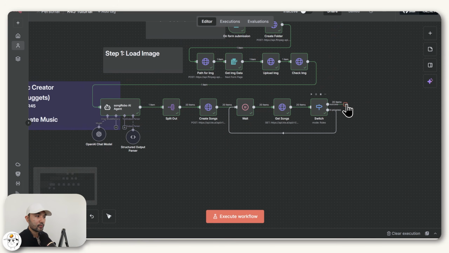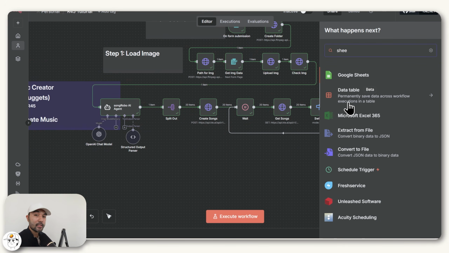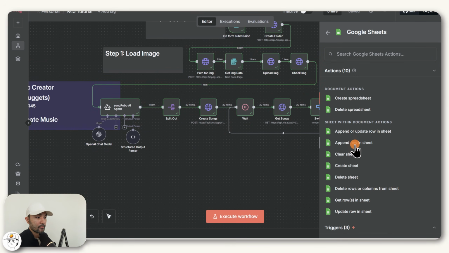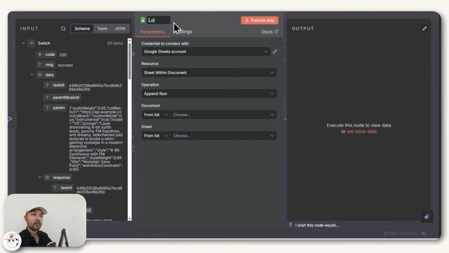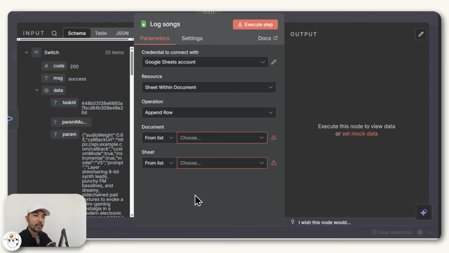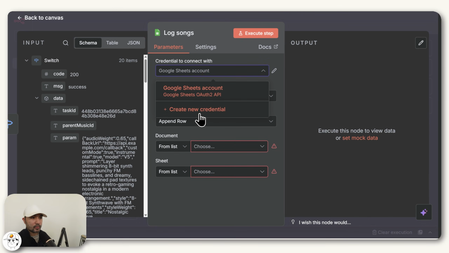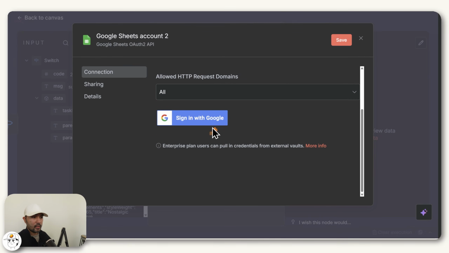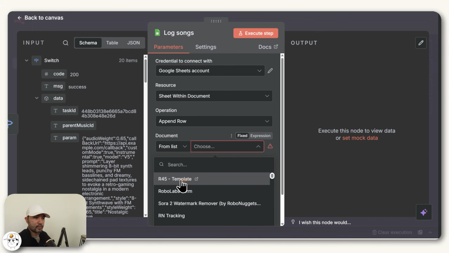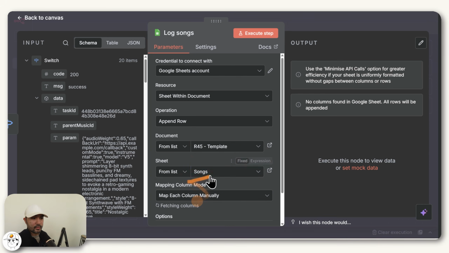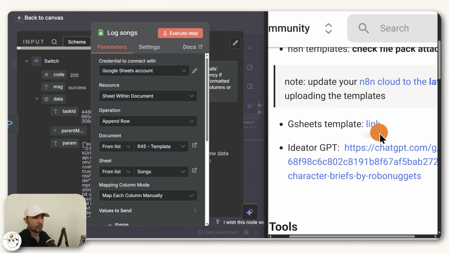And so the final node we'll need for this step is going to be a Google Sheets node, specifically the append row in sheet action, because this one will be just for us to log our songs. And this is just for best practice so that you have a copy of those songs that you generate before combining them. And to set this up, just go ahead and connect your Google account through here. And once you sign in with Google, n8n should now be able to find your Google Sheets, which you can select here. And for this one, we'll be selecting this template and this songs sheet, which if you're in the community, you can just go ahead and find it here.